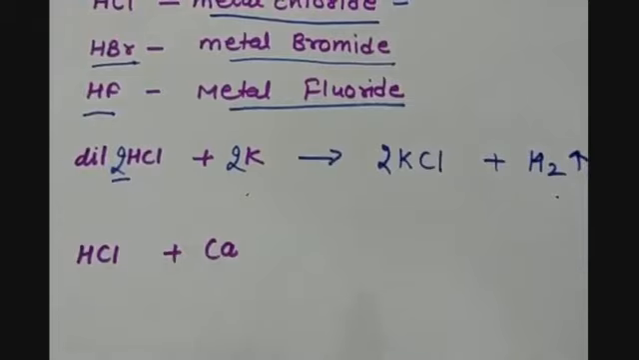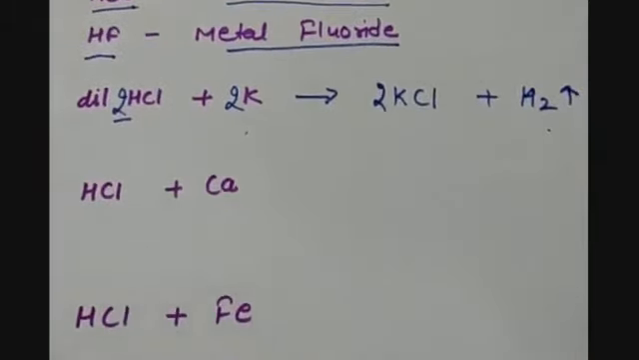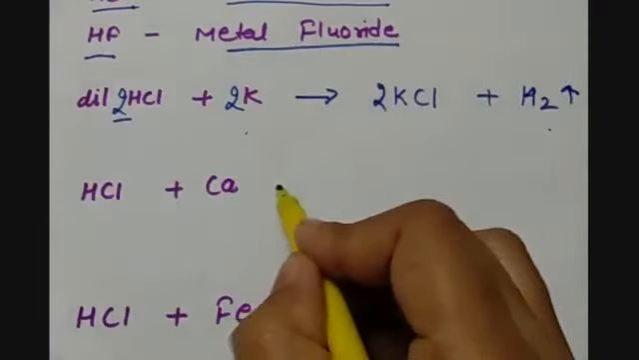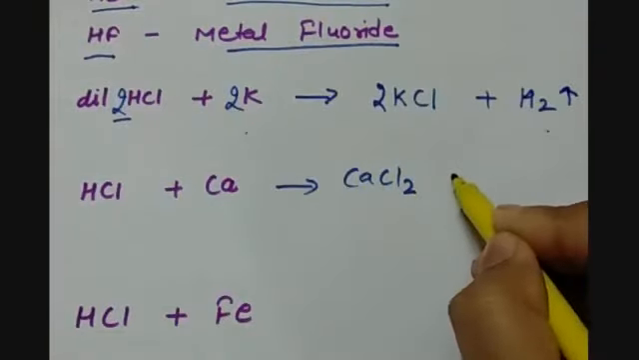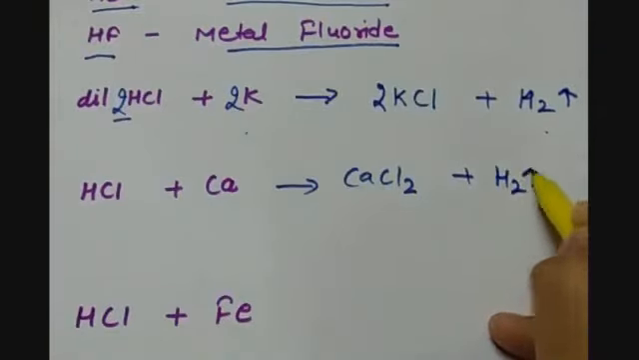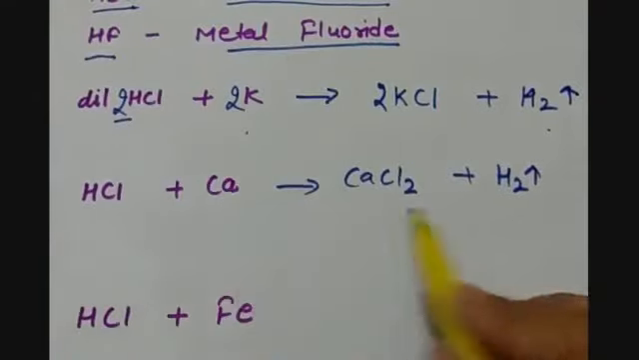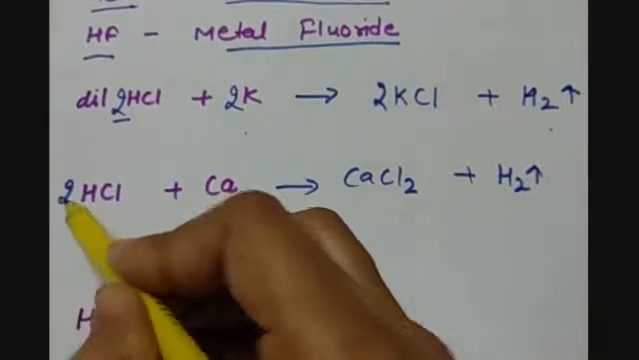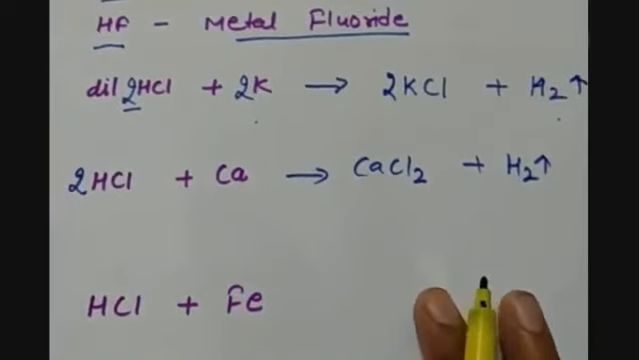Then calcium. Calcium is less reactive as compared to potassium, so it will react with hydrochloric acid slowly as compared to potassium. This will form calcium chloride and hydrogen gas will be evolved. But to balance this, we need 2 molecules of hydrochloric acid here. So now this equation is balanced.